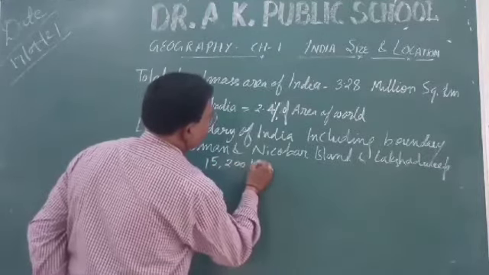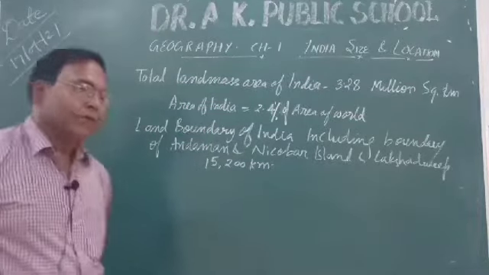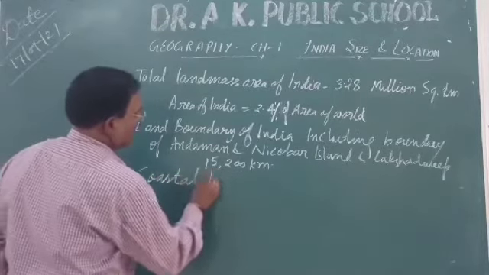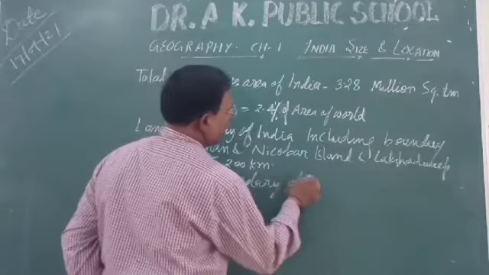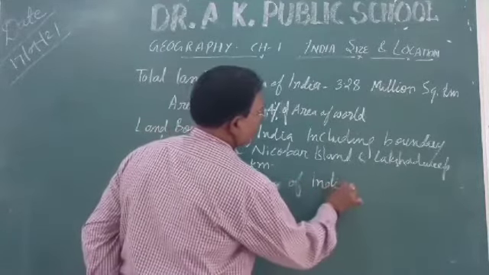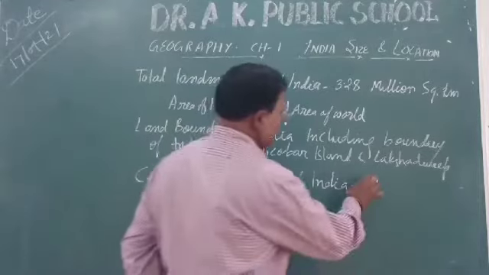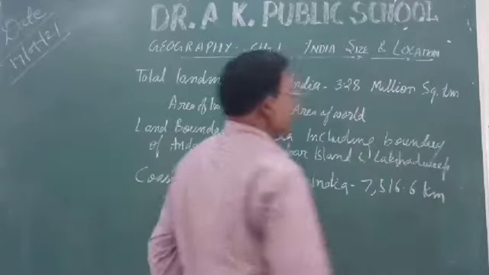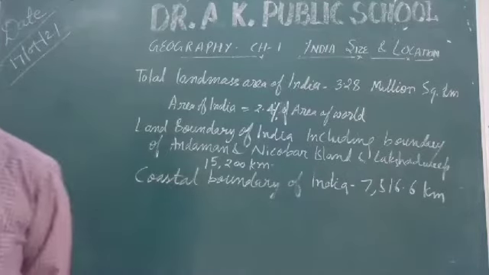And India has the largest coastal boundary. India's coastal boundary comes to be 516.6 kilometers. This is India's coastal boundary. Understood? So here we can consider that all these facts can be gotten from your book.